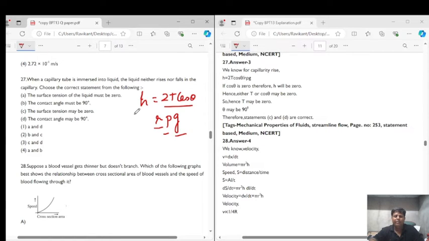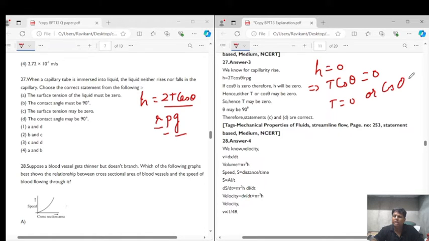So if h is equal to 0, this implies that T cos theta is equal to 0. Now, T cos theta can be 0 if T is equal to 0 or cos theta is equal to 0, and cos theta equal to 0 means theta is equal to 90 degrees, right?